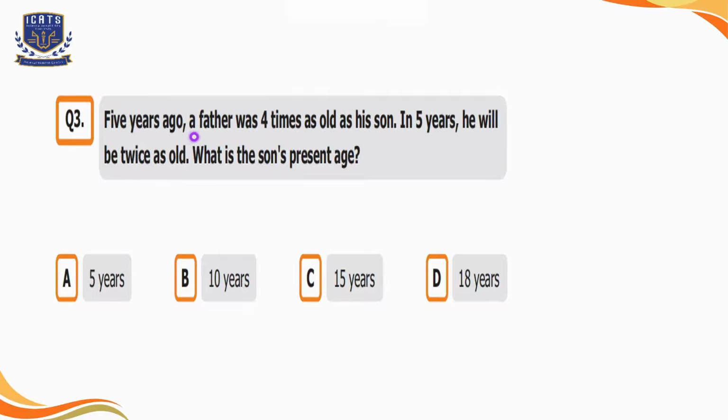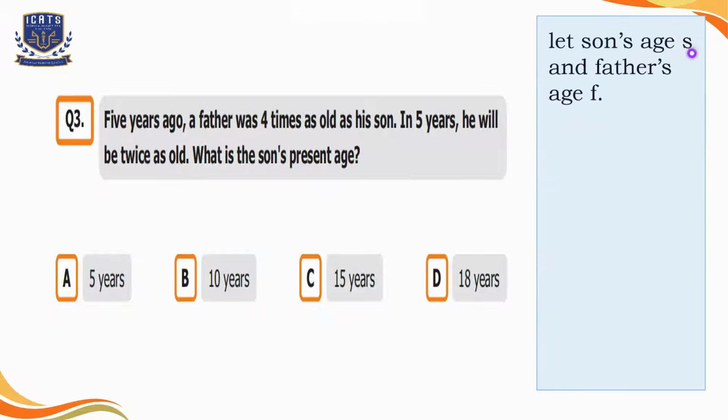Question number 3, 5 years ago, our father was 4 times as old as his son. In 5 years, he will be twice as old. What is the son's present age? Option A is 5 years, option B is 10 years, option C is 15 years, and option D is 18 years.